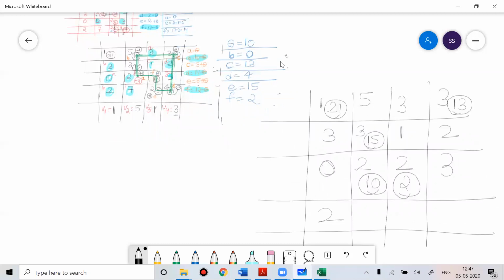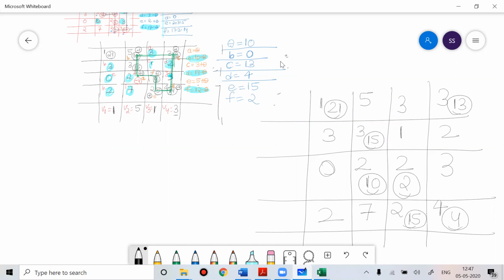then this is 7, then this is 2, 5, so 5 plus 15, then this is 4, and then 14 minus 10, that is 4.